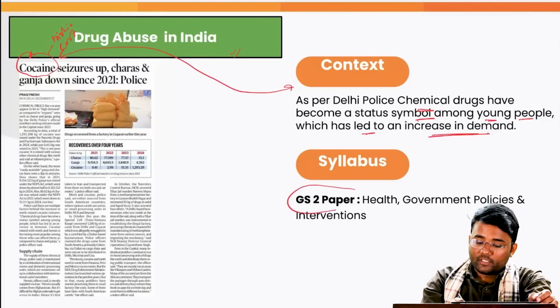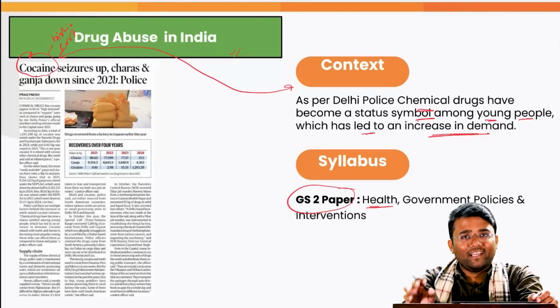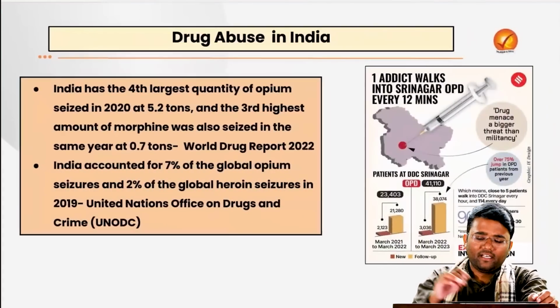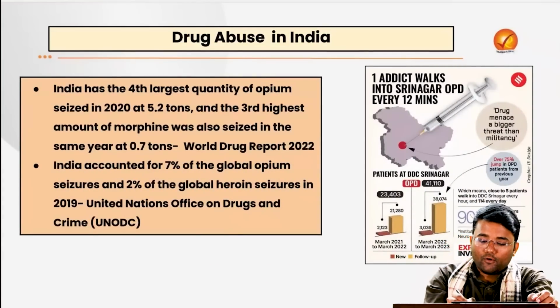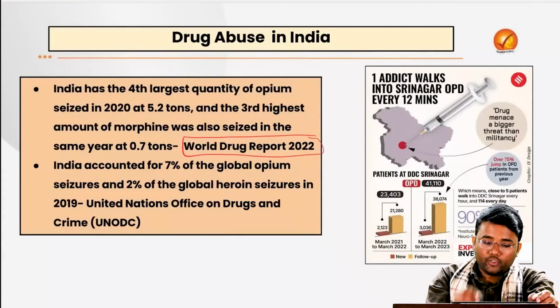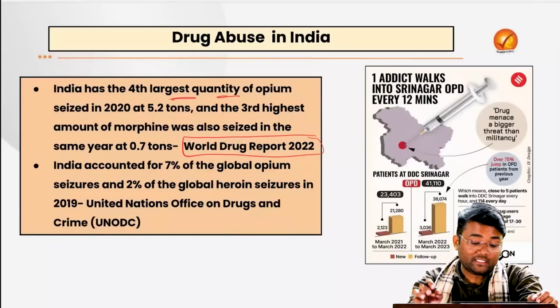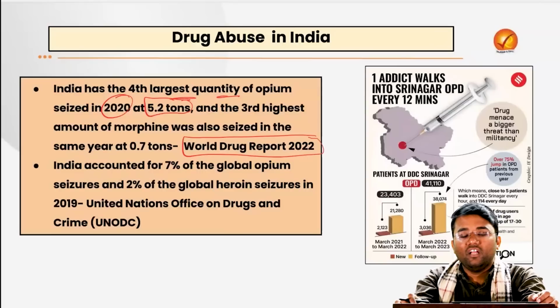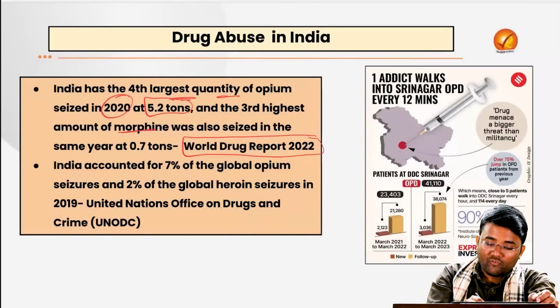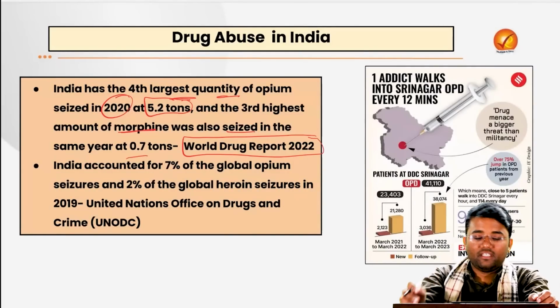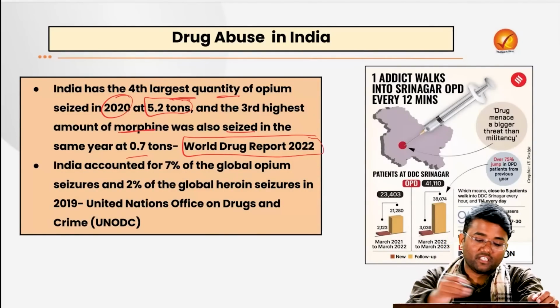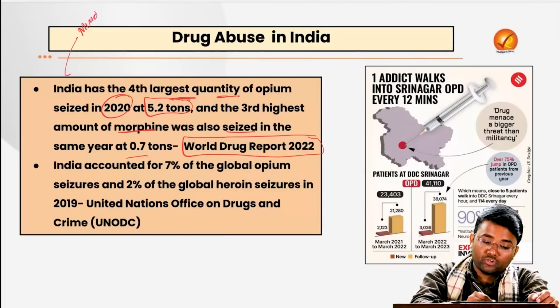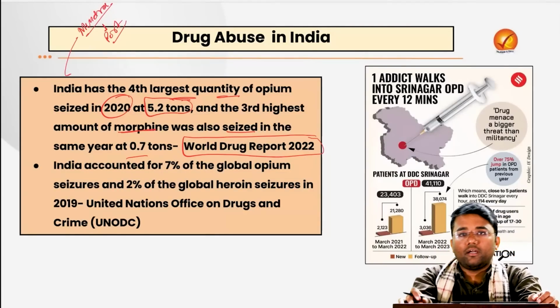This particular topic pertains to the syllabus of your GS Paper 2, health and government policies and interventions. As per this data from the World Drug Report 2022, India has the 4th largest quantity of opium seized in 2020 at 5.2 tons, and the 3rd highest amount of morphine was also seized in the same year at 0.7 tons. For example, the seizure at Mundra Port was one of the highest, right?